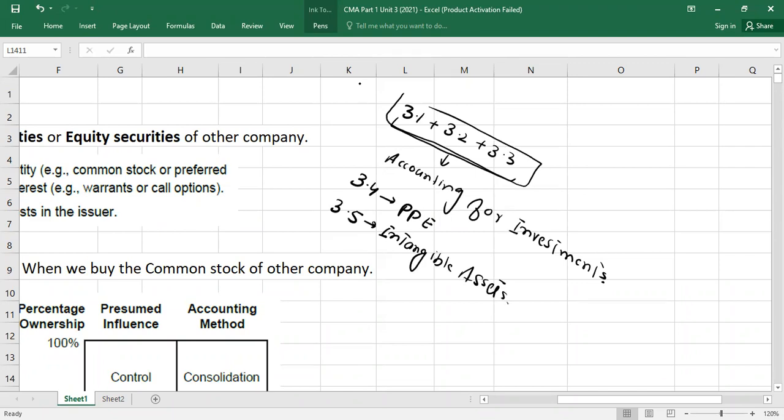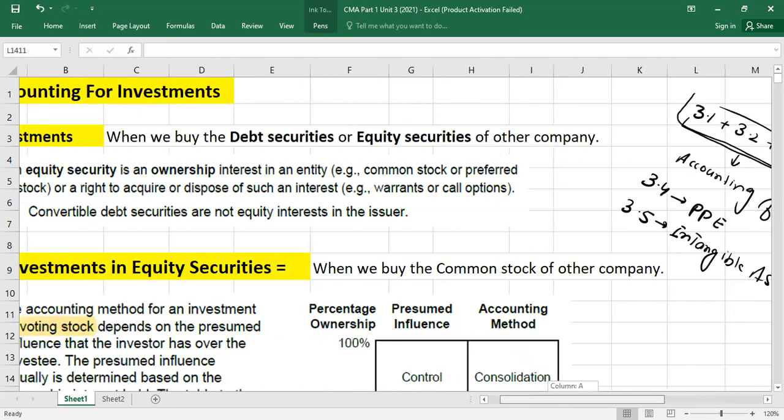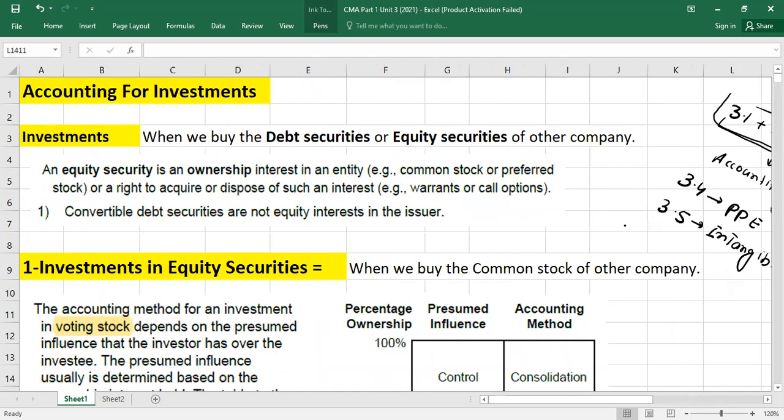Accounting for investments. So here we go. So first we need to understand what is investment. Investments mean to say when we buy the debt securities or equity securities of other company.